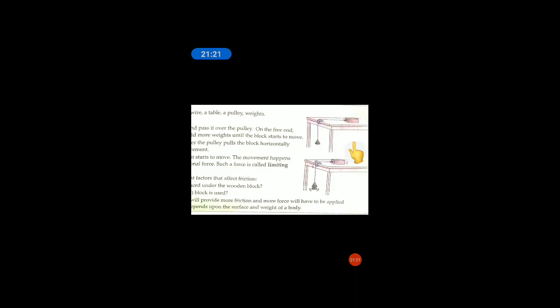On the free end you keep some weight. If you keep a little weight you will see that the block is not moving. Why? Because the block and table are in contact with each other, due to which static friction is generated, and this static friction is keeping the block at rest.